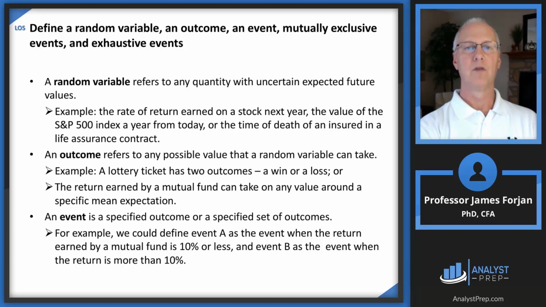An outcome refers to a possible value that random variable can take at some time in the future. Of course, the lottery ticket has two outcomes. You can either win or you can lose. A football game, you can either win or you can lose. A foul shot, you can either make it or you can miss it.